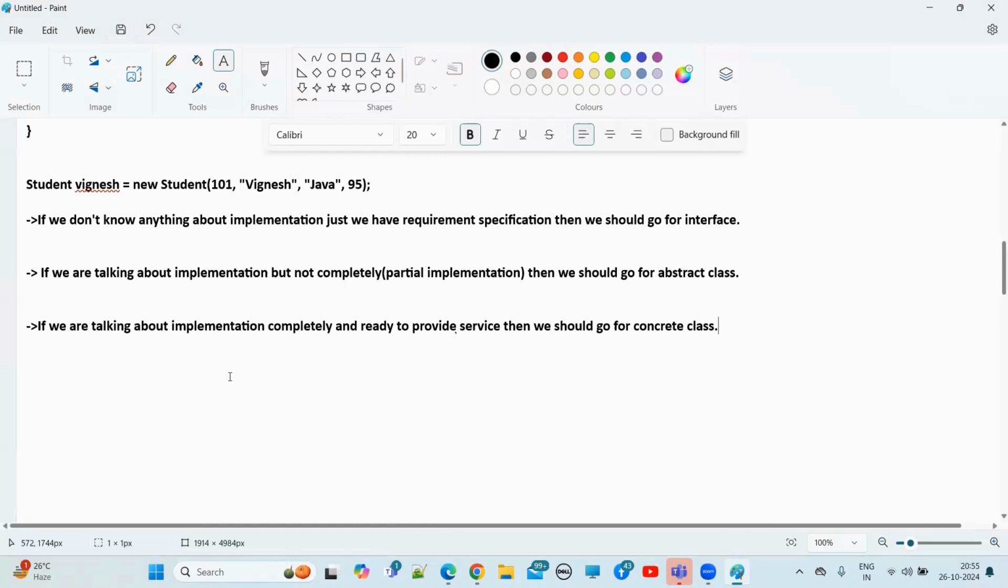For abstract class variables, not required to perform initialization at the time of declaration, right? But here at interface level, all the variables we should initialize. We should perform initialization at the time of declaration. Otherwise, we will get compile time error. But abstract class variables, we need not perform any initialization at the time of declaration, right? Next point.